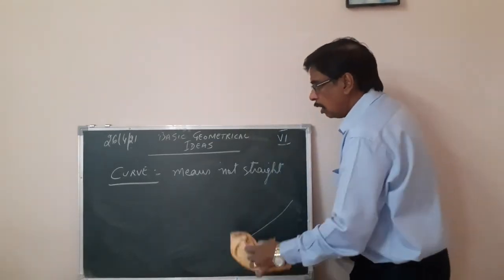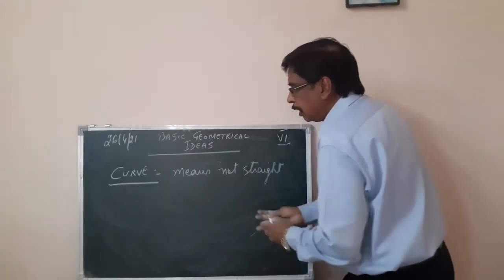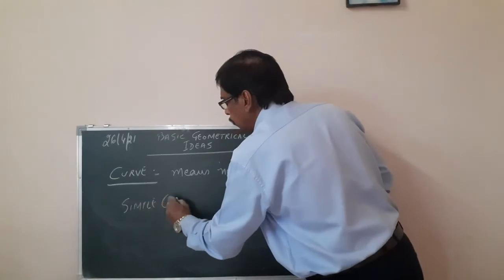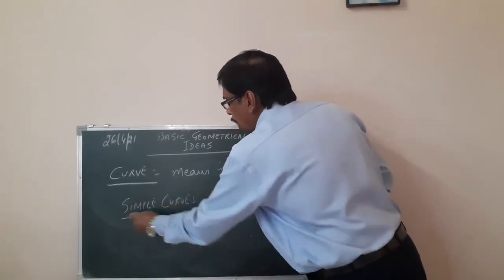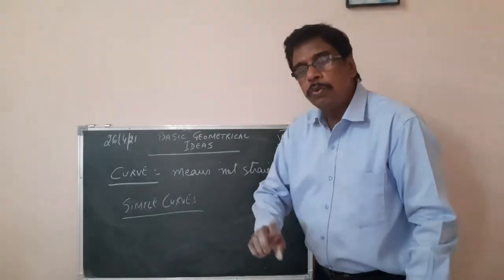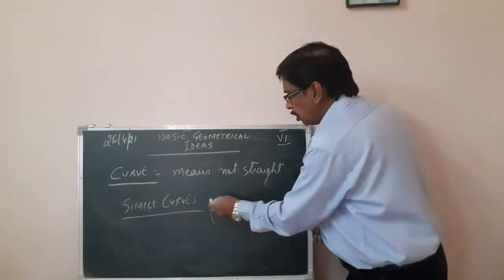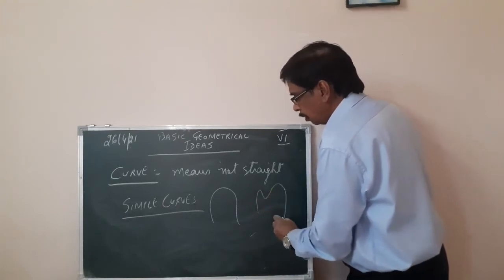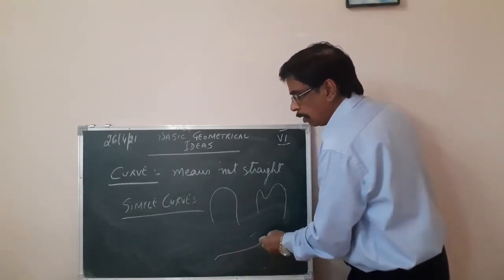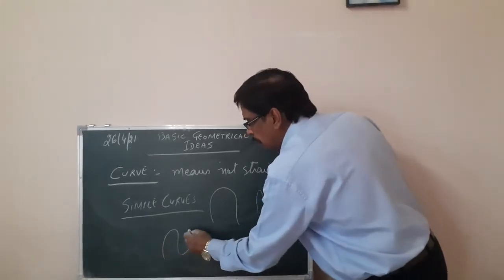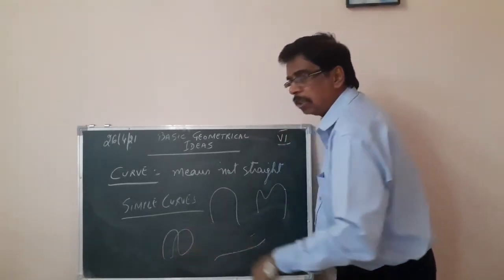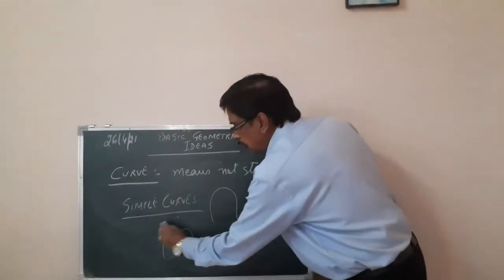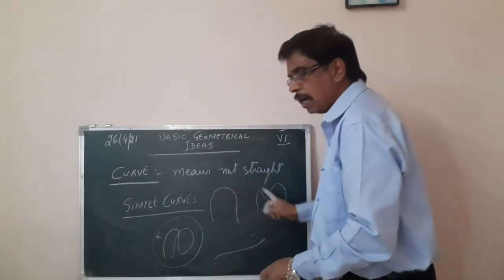So we are going to discuss now of curves. The simple curves are curves which do not cross each other. This is a curve. This is a curve. This is a curve. But if we have this crossing each other, so they are not. This is not a simple curve. These are simple curves.